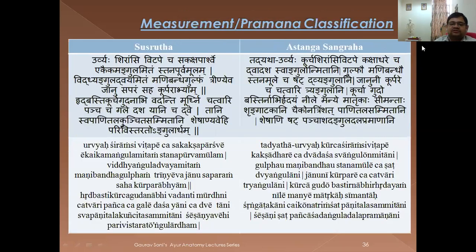Now coming back to the sloka, you can see Ashtanga Sangraha has especially given the total number also. Like he has given the 1 angul pramana 12 in number, Dwajasa. Then Gulfa, Manibandha, Stanamula Chasat, they are 6 in number. Janu Kurpara Chatwari, Triangulani, this is the same. Kurcha, Kukundara, Basti, Nabhi, Hridaya, Nila, Manya, Matrika, Simanta, Shringatakani, Eko Eko Nishat. So it means 29 in number are the Panitala. So there is a little bit of difference. For the purpose of further preparation, you can consider both of the things. For BMS specifically, you can simply learn the Sushruta one and then you can learn the exceptions.